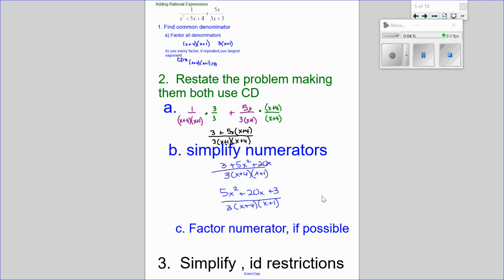So we just need to clean it up if we need to, which we don't, and you need to identify domain restrictions because you are dividing by unknowns. That also should be familiar. You could do this with interval notation, but at this point, we're just going to label the terms that don't work. So give me the values for x that would prohibit this from being a real answer.